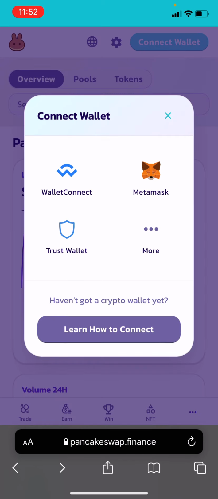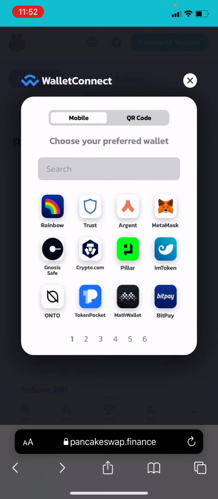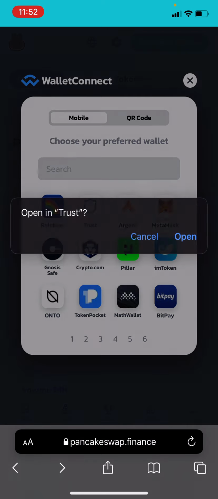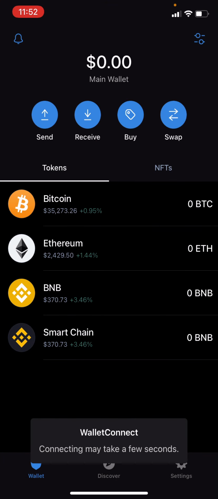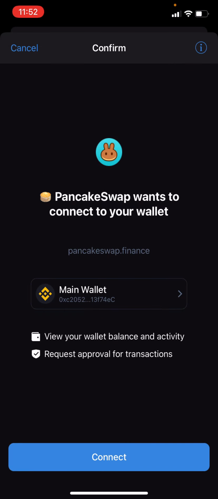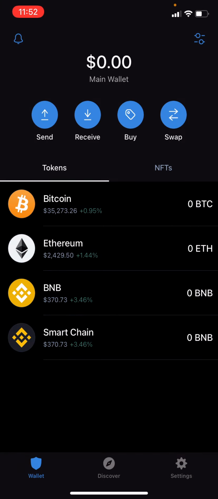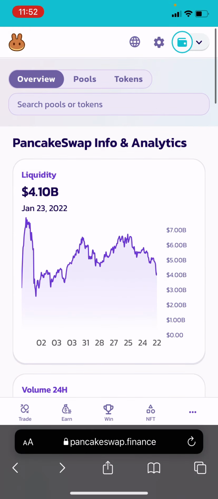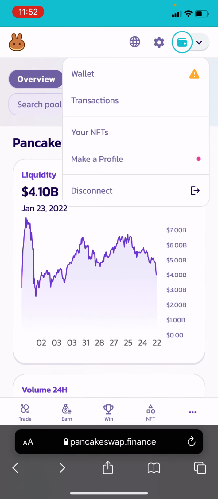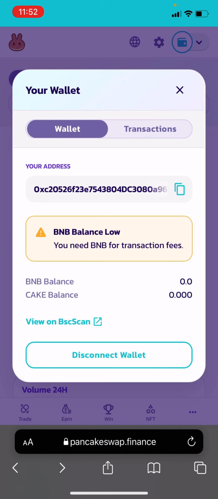We will select the icon for WalletConnect, and we'll select our Trust Wallet. We will now authorize the connection of our wallet to the Pancakeswap website. Now you can head back to the Pancakeswap website, where you'll see that your wallet is now connected. You can see the information about your wallet.